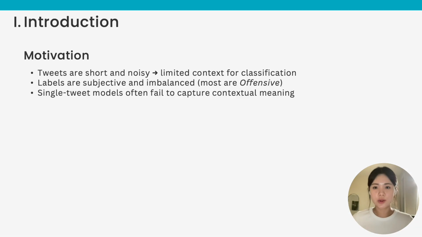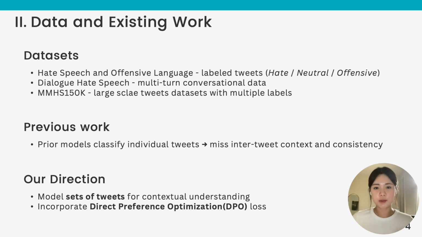Tweets are usually short, noisy, and full of slang or sarcasm. Labels themselves are also subjective and highly imbalanced, so single tweet models often fail to capture contextual meaning. For our experiment, we used three datasets: the hate speech and offensive language dataset, the dialogue hate speech dataset, and the MMHS dataset. Previous works mostly classify the individual tweets, but such approaches fail to capture inter-tweet relationships and context. Our approach instead models sets of tweets and further integrates direct preference optimization.